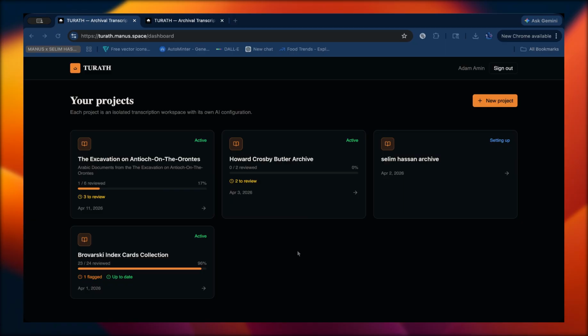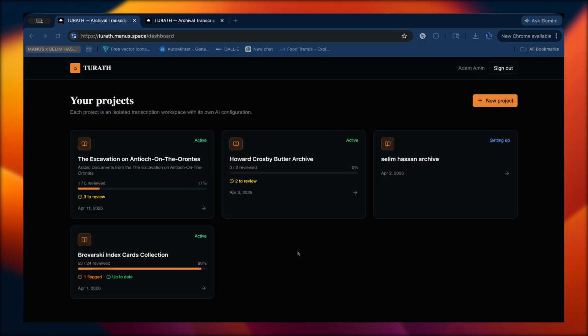I'm a junior at Milton Academy, and today I'll be demonstrating Turath, which is the app I built. Turath is basically a cloud based platform that allows you to build your custom AI transcription engine for archival documents. What I've learned is that off the shelf large language models like ChatGPT or Google Gemini are actually pretty decent at reading text off of documents and transcribing them and translating them and extracting metadata.